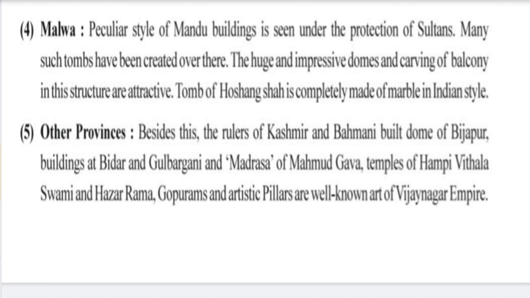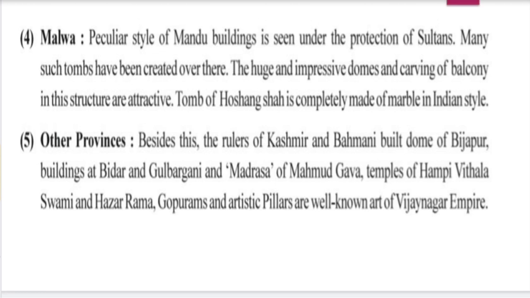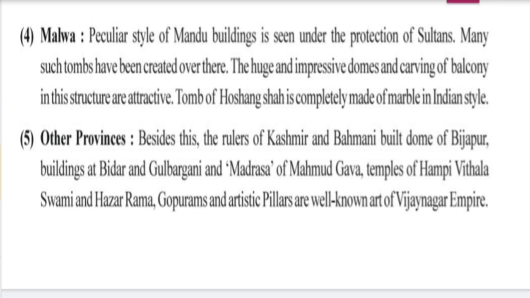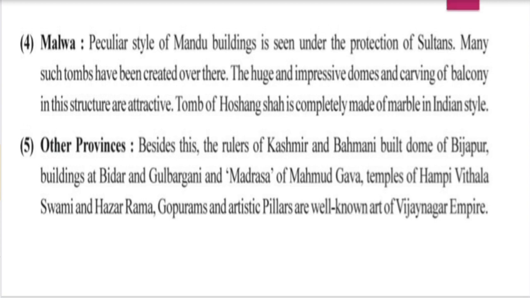Among other provinces in the medieval period, you can see the rulers of Kashmir and the Bahmanis. They built the dome of Bijapur, buildings at Bidar and Gulbarga, and the Madrasa of Mahmud Gawan, which is like a mosque. Temples are found at Hampi, Vithala Swami and Hazara Rama, with gopurams and artistic pillars.